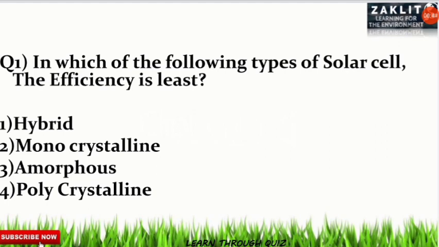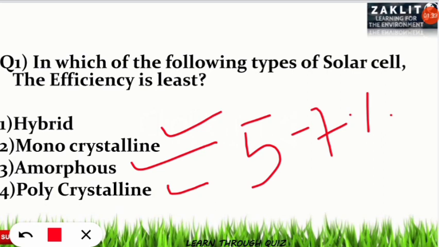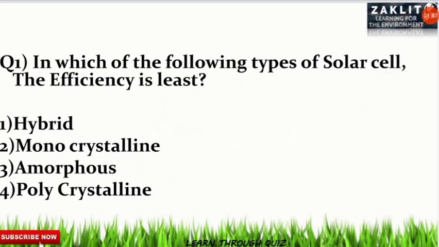The first question was, in which of the following types of solar cell the efficiency is least? And here the correct option will be option number 3. Yes, the amorphous kind of solar cell or the thin film type of solar cell is having the efficiency of around 5 to 7%, whereas it is slightly increased in the case of polycrystalline kind of solar cell with the efficiency of 10 to 13%, and monocrystalline type of solar cell are having the efficiency of 13 to 15%, and hybrid kind of solar cell are usually the highest with the efficiency of approximately 20%. So you should note it down. Let's move to the next question.